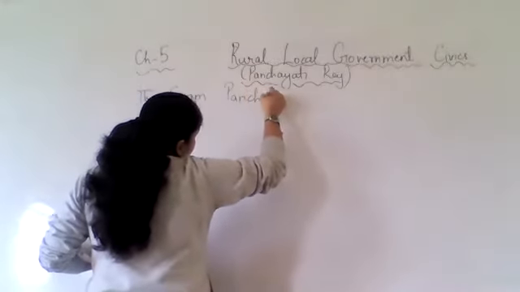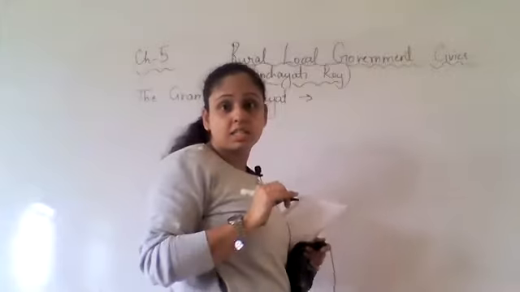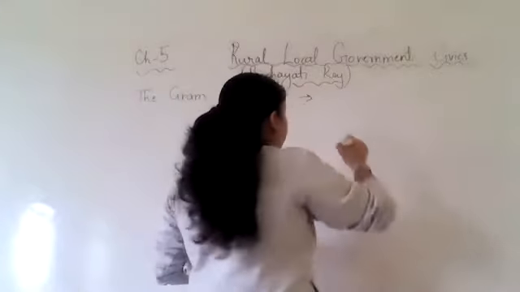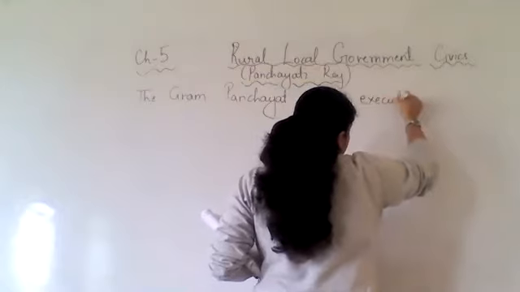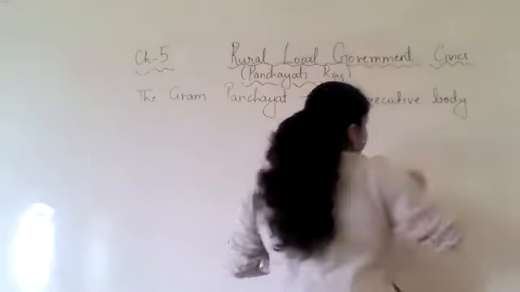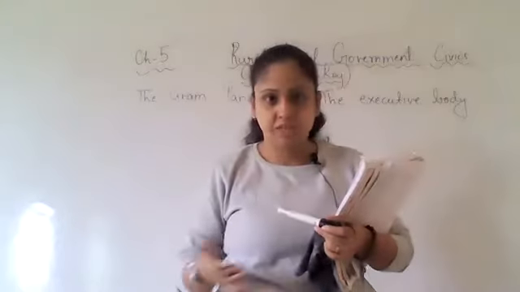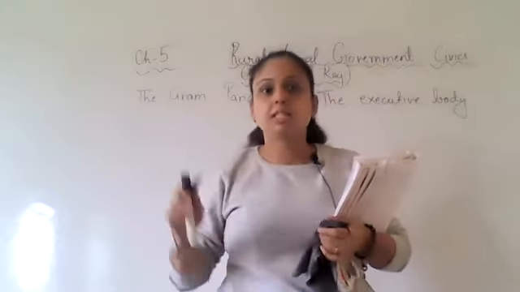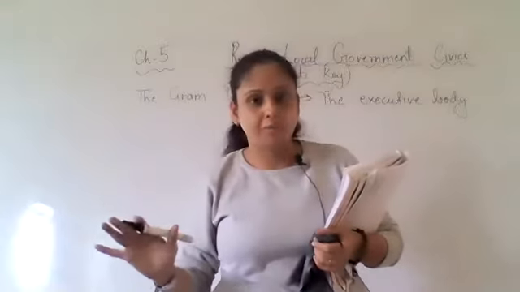Now when we talk about the Gram Panchayat, I already explained to you, Gram Panchayat is the executive body. Now Gram Sabha is the place where plans and discussions are done. Right? Where plans and discussions are done, that place is Gram Sabha.